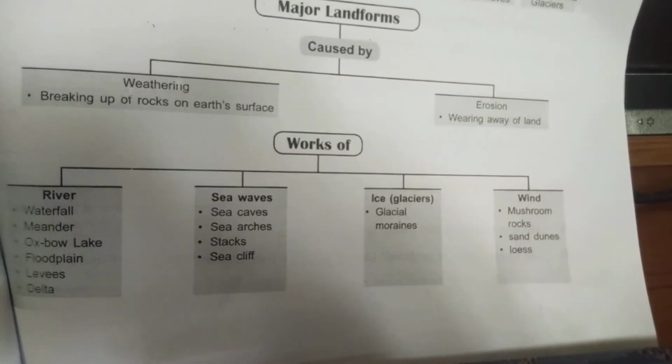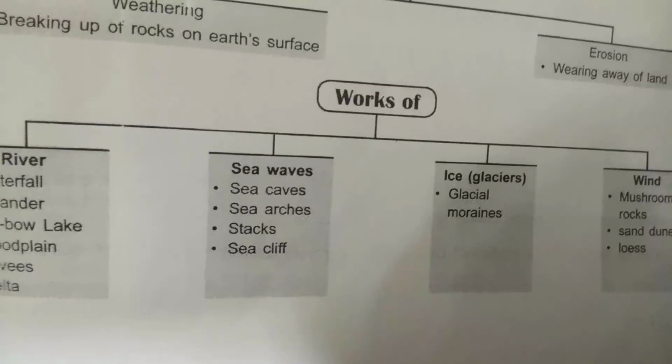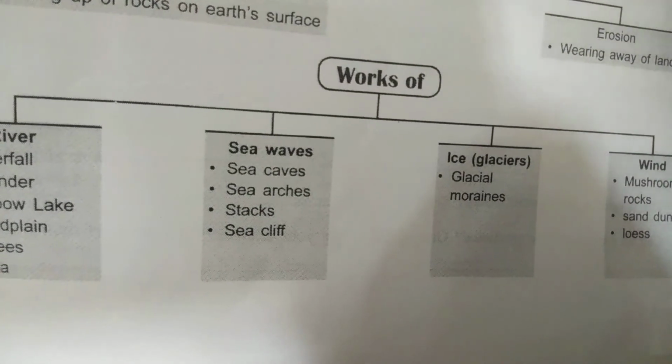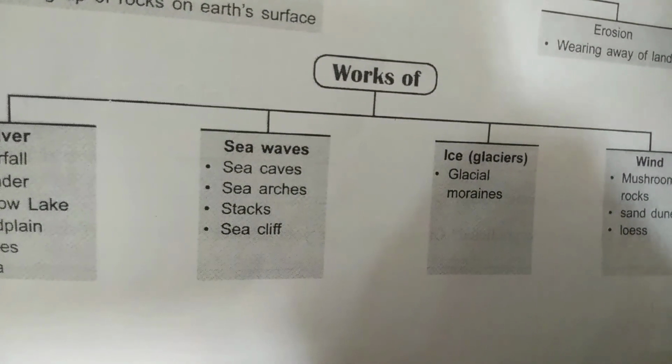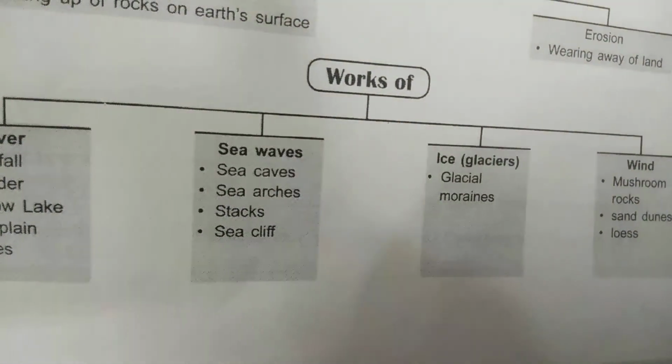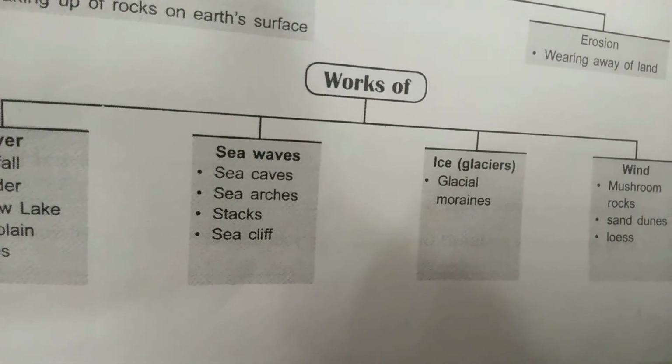Next we have sea arches. So how are sea arches formed? A sea arch is a natural arc or bridge made of rock that has been created through the process of land, wind or water erosion.